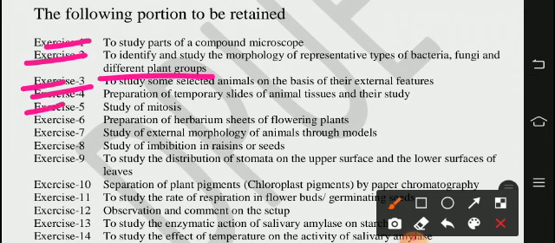Exercise 5, study of mitosis. Exercise 6, preparation of herbarium sheets of flowering plants. 7th one, study of external morphology of animals through models. Exercise 8, study of imbibition in raisins or seeds. Exercise 9, to study the distribution of stomata on the upper surface and the lower surface of leaves.